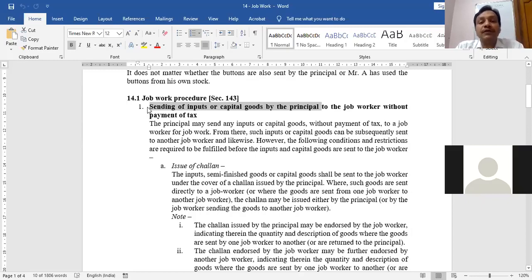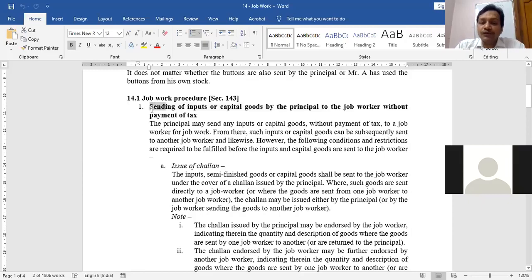We are only using the word principal. We simply wanted to give a name to one person who is supplying the goods to the job worker, and we have given that name as the principal. But don't confuse this principal with the principal who has a relationship with the job worker, and the relationship is of the agent. It is not the case. This principal is only for the purpose of section 143 job work. That's it. So technically this principal is whom? Supplier of jeans in my example.